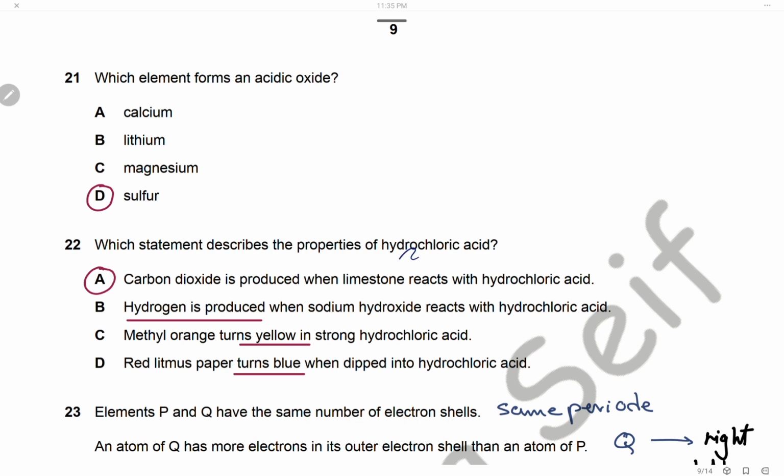Which statement describes the properties of hydrochloric acid? First, carbon dioxide is produced when limestone reacts with hydrochloric acid. Limestone is calcium carbonate, so of course carbon dioxide is produced. A is correct. Hydrogen is produced when sodium hydroxide reacts with acid. Sodium hydroxide is an alkali, so it will react to give salt and water. No hydrogen gas is produced, so this is wrong. Methyl orange turns yellow. No, it turns red. Red litmus paper turns blue. This is, of course, wrong, so the answer is A.